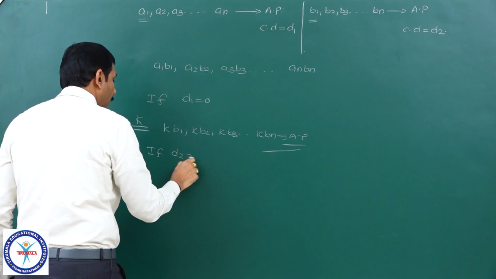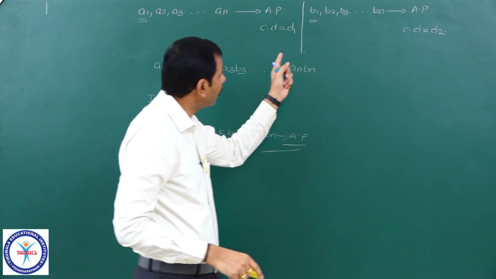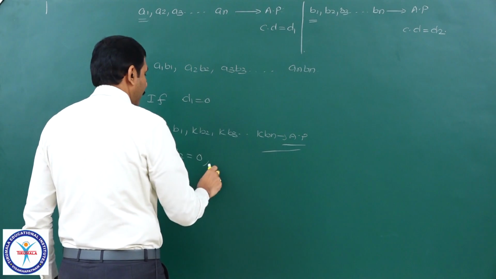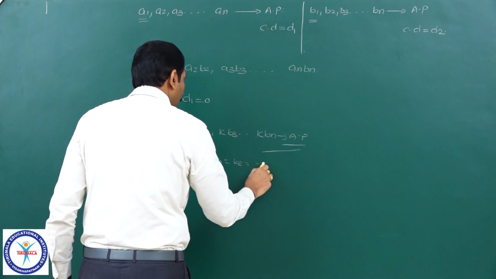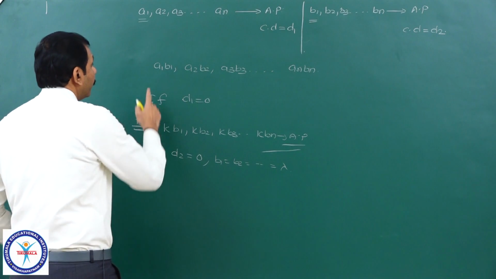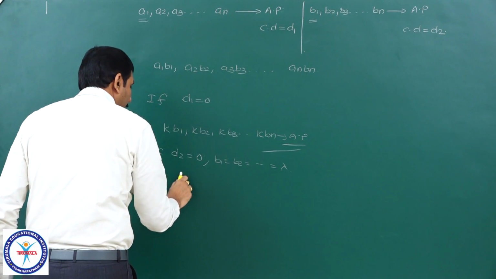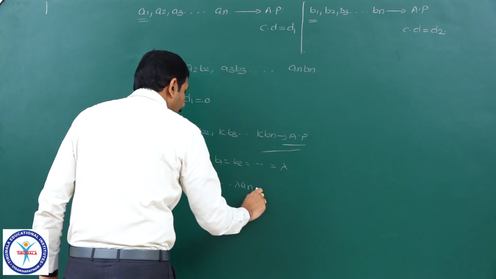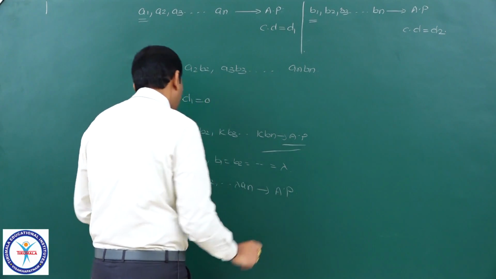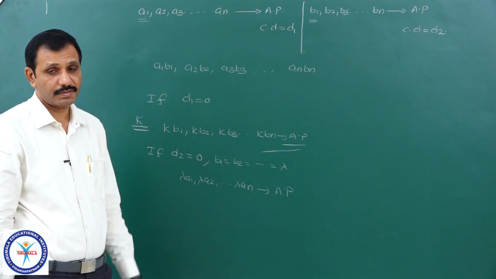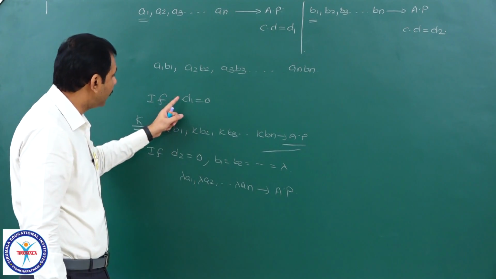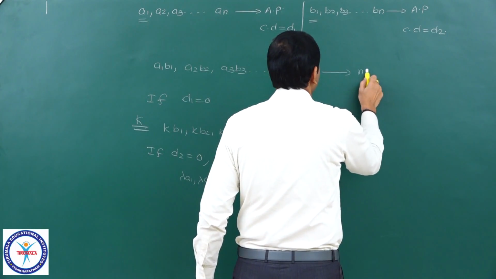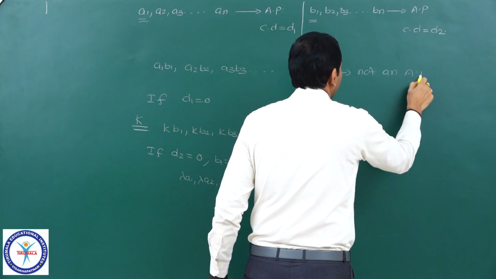If D2 equal to 0, it means all the terms will be the same only. If I take B1 equal to B2 equal to and so on, equal to lambda, then A1B1, A2B2 and so on will become lambda A1, lambda A2 and so on, lambda An. Clearly it is also an AP only. This we have already seen in the first case. But when D1 not equal to 0 and D2 not equal to 0, then clearly it is not an AP.